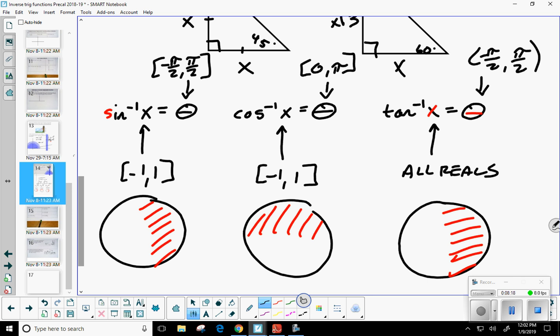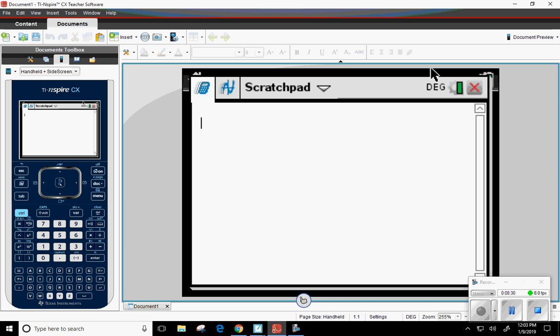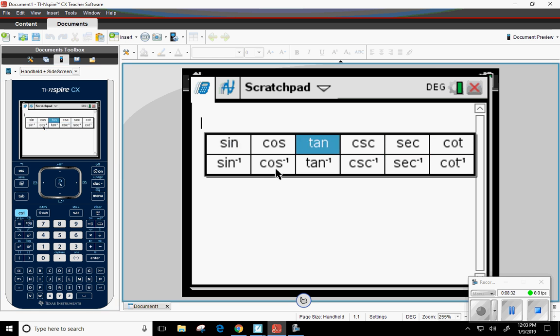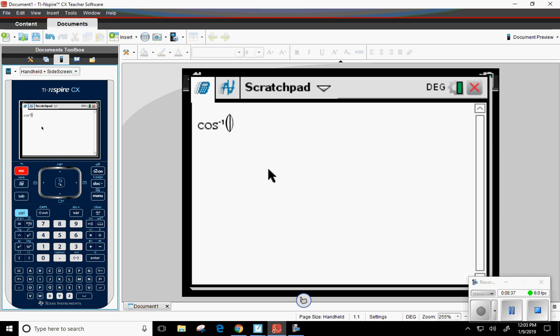All right. So let's go ahead and take one of these. Let's take cosine inverse this time. Give me a number between -1 and 1. 0. 0 will work. So if I come on over here, document B. So hit trig. Hit a random trig function. So cosine inverse, let's go ahead and plug in 0, which is between -1 and 1. So I'm going to be able to get an answer. It's telling me 90 degrees, or that would be pi/2. So that one would actually turn out to be a quadrantal.